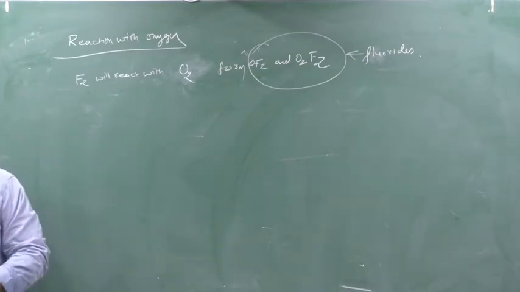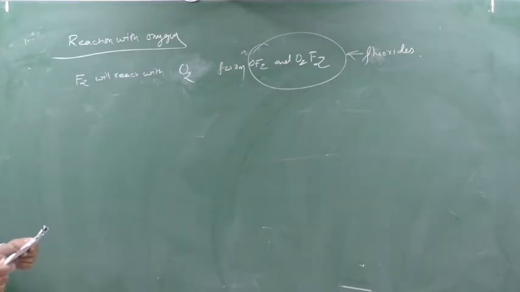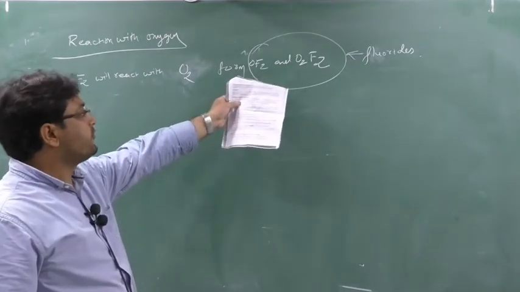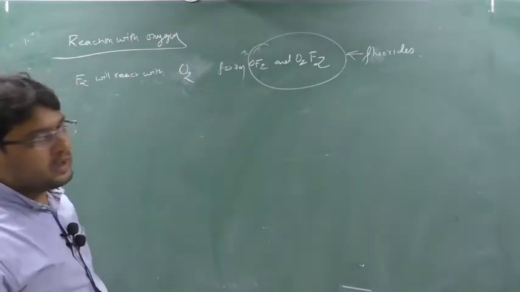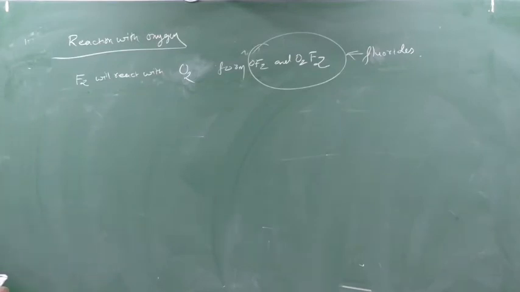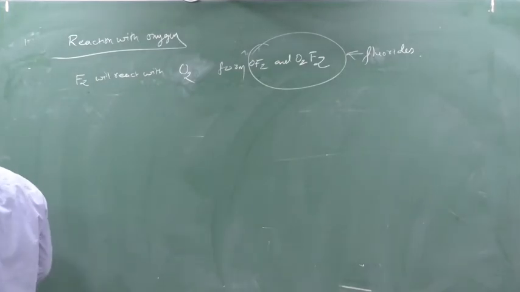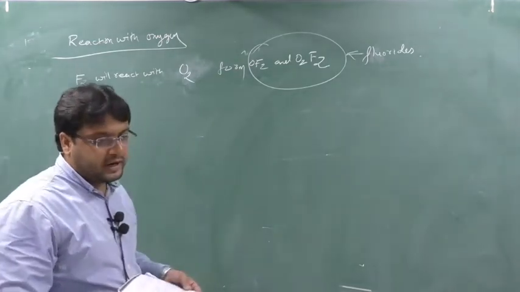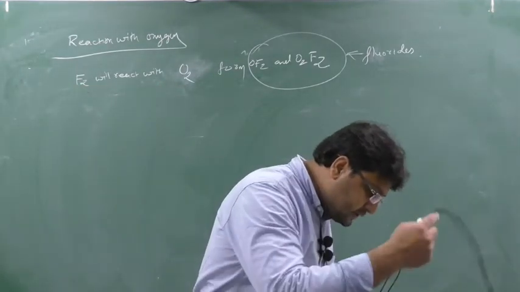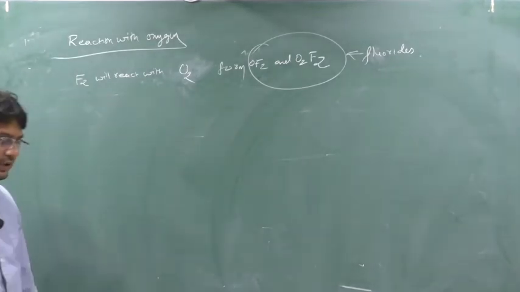Please write down. Fluorine forms two compounds on reacting with oxygen: OF2 and O2F2. In fact, these are not oxides. These are fluorides, because fluorine is a more electronegative element than oxygen.